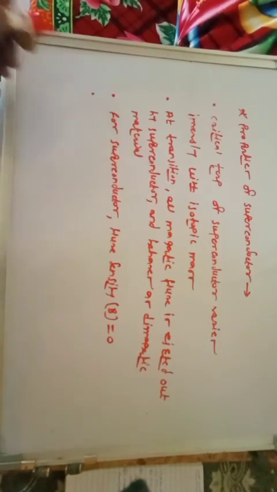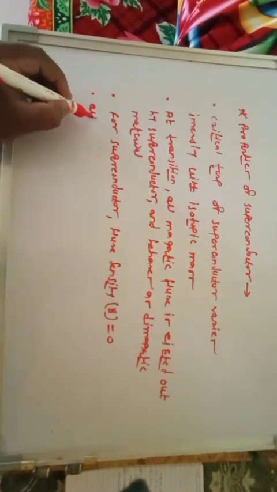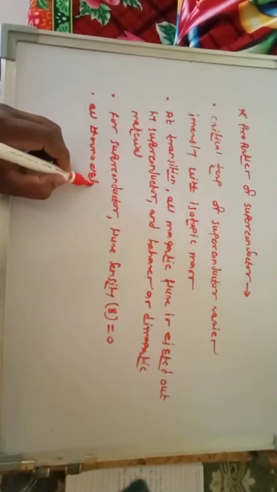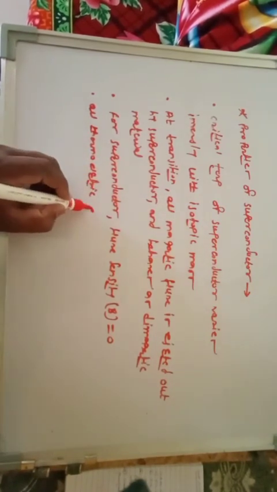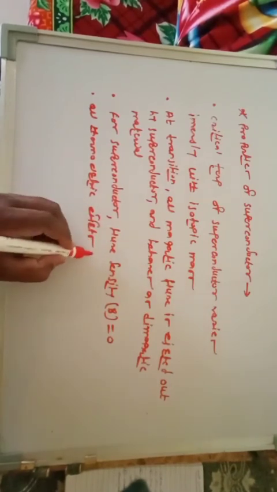Then the next important point is that all thermoelectric effects disappear in the superconducting state. Because in the superconducting state the material shows perfect diamagnetism, and therefore all thermoelectric effects disappear.